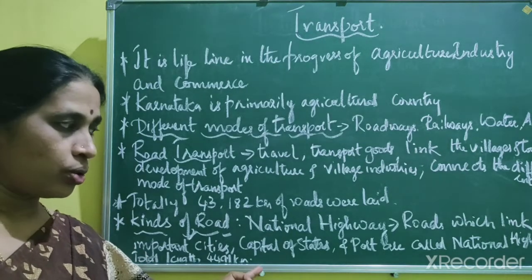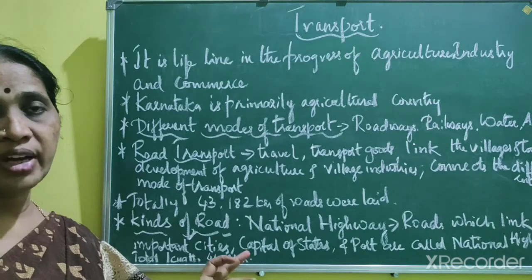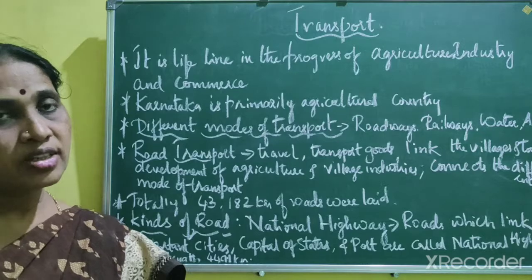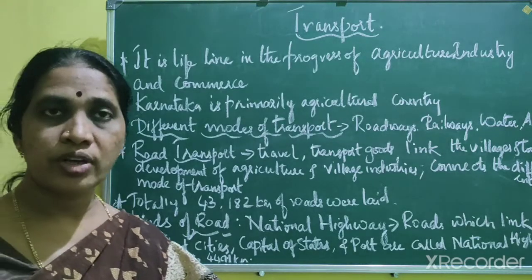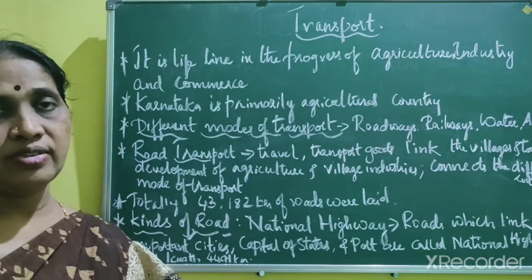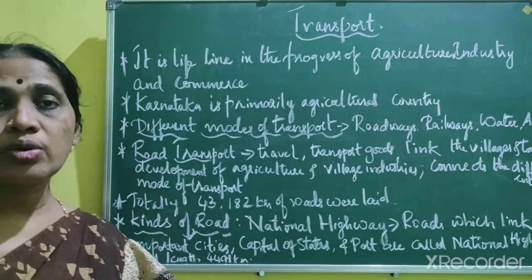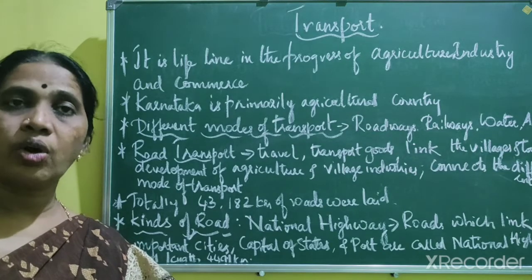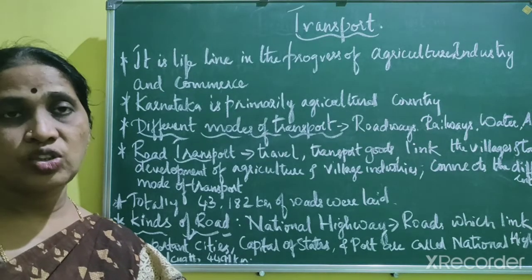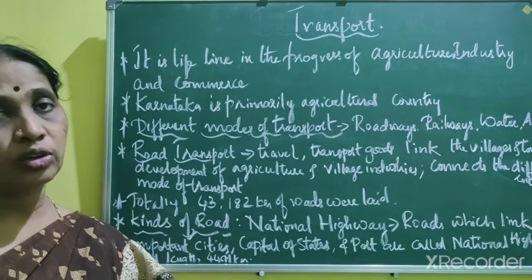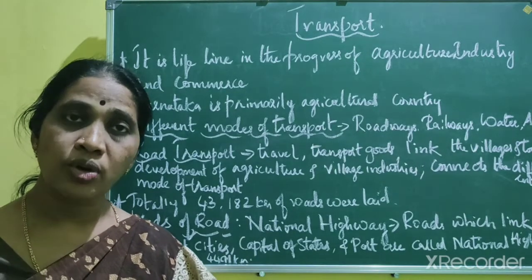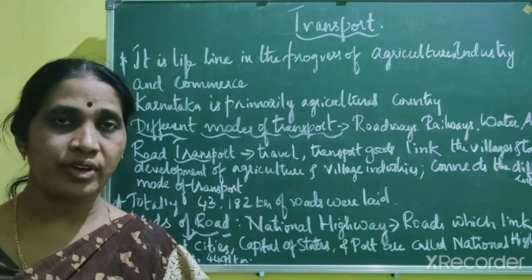And these NH roads, usually you might have seen, will be 4 lane and 6 lane. That means you could see 6 lanes, sometimes 4. So these NH roads will have 4 to 6 lanes. Okay, and these roads are under the control of the central government. Okay, and they are maintained by NHAI, that means the National Highways Authority of India. Okay, and in Karnataka there are at least 14 NH roads, national highway roads.